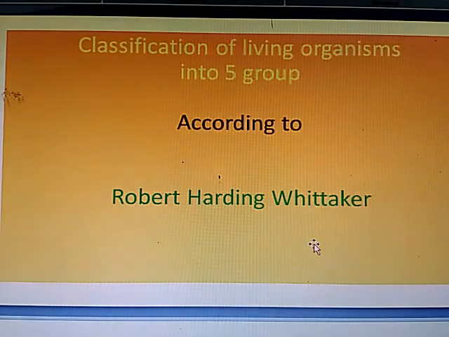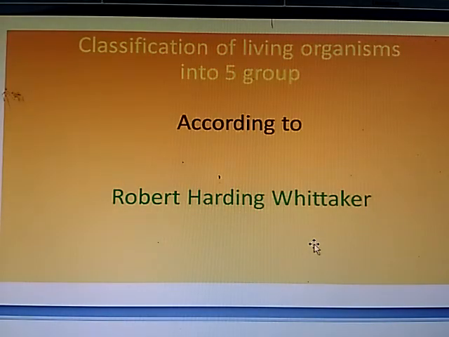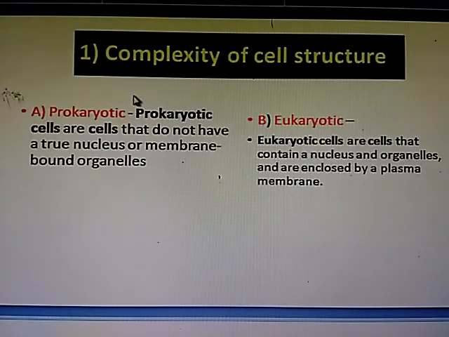Now, classification of living organisms into 5 groups according to Robert Harding Whittaker. Robert Harding Whittaker was an American ecologist. In 1969, he divided living organisms into 5 groups. For this classification, Whittaker considered the following criteria. Number 1, complexity of cell structure. He considered this to divide or classify the living organisms first.